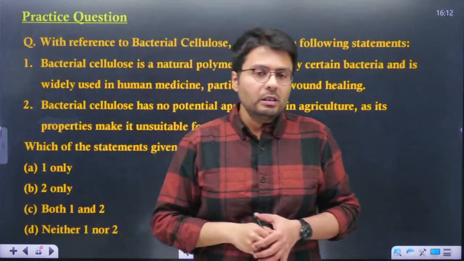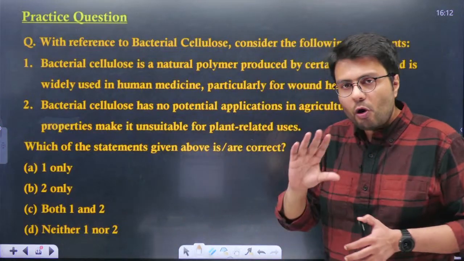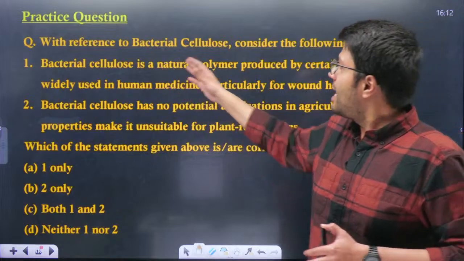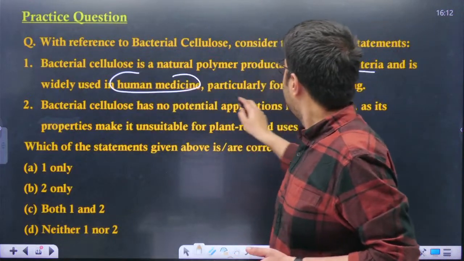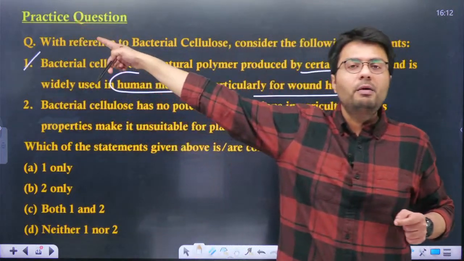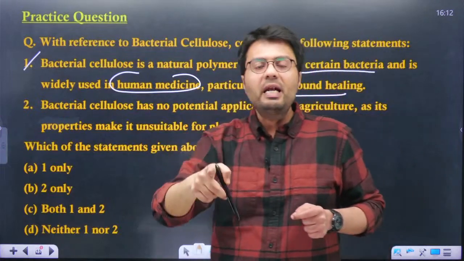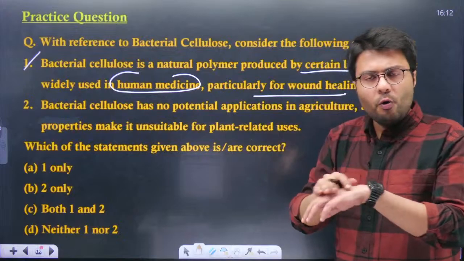Now let us try to solve this practice question. I have curated this question on bacterial cellulose. It is a natural polymer produced by certain bacteria and is widely used in human medicine, particularly for wound healing. Is it so? Yes. The first statement, as I told you in the previous slide, it was originally used for healing of humans, particularly over the wounds.